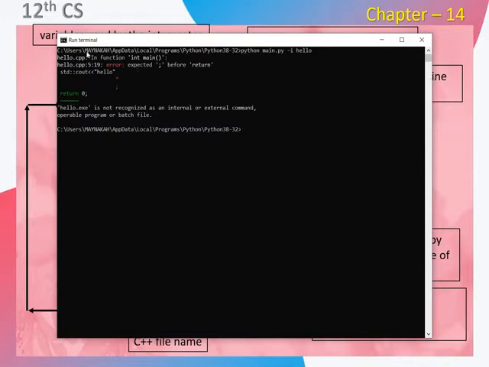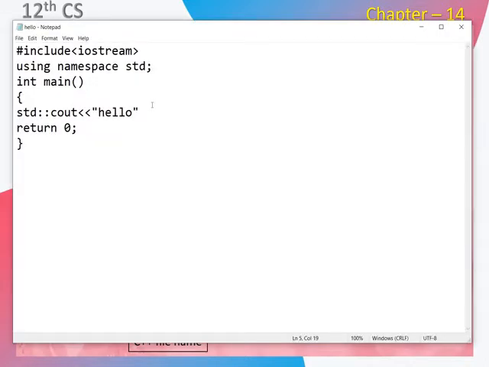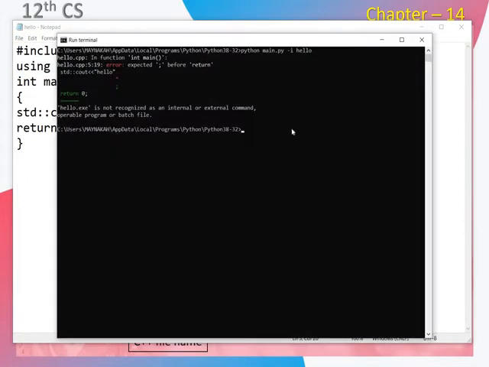So here it's handling the error. The Python compiler is able to handle the error that occurs during compilation. So this is an example for that. Now we'll correct the error. Save the file. Again using the run terminal, run the file.